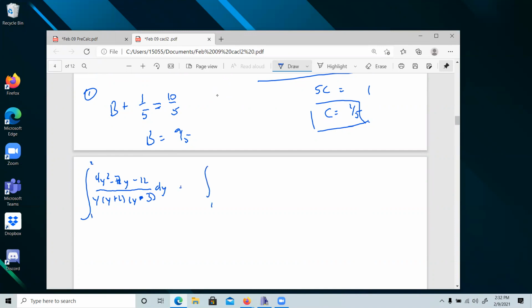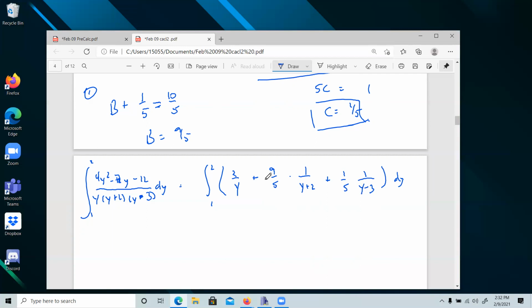This is really the same integral as 2 over y, plus, oh, it was 9/5, let's make this a 9, 9/5 times 1 over y plus 2, plus 1/5 times 1 over y minus 3. So now we just have to integrate these 3 pieces.